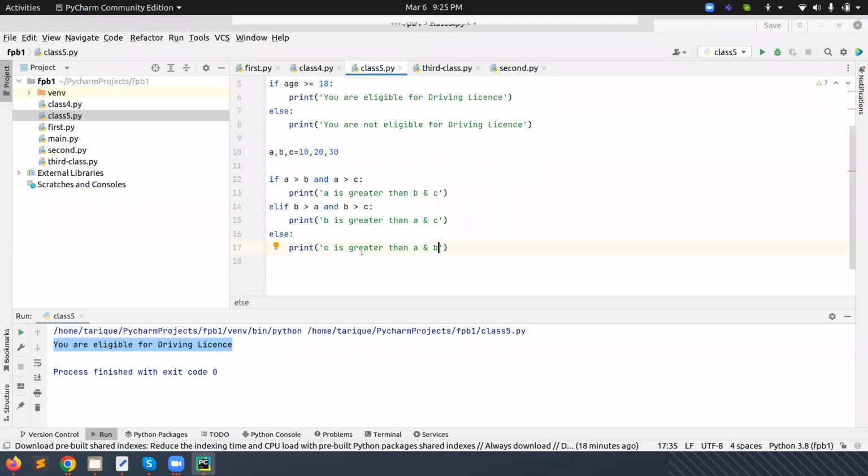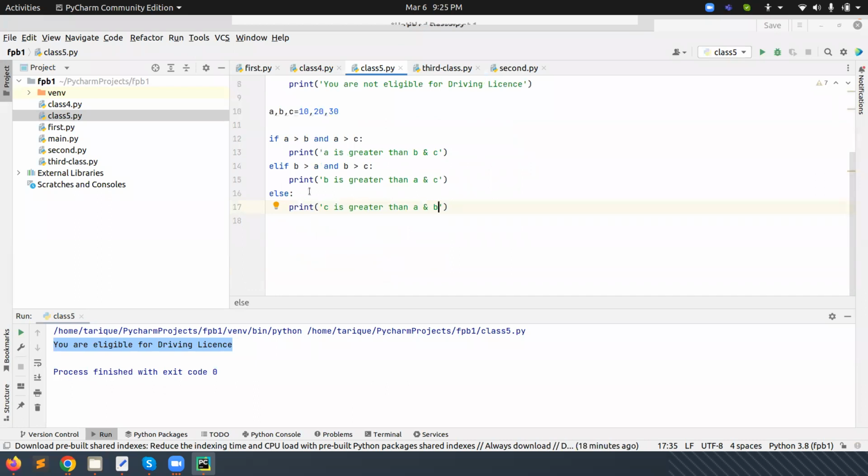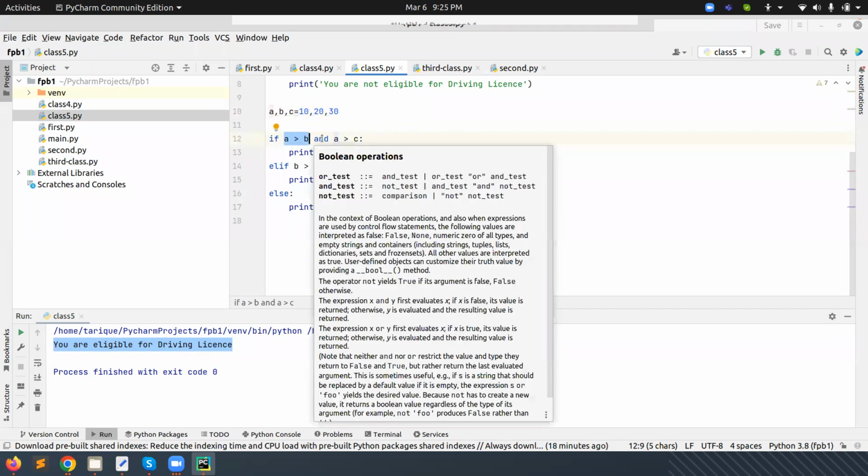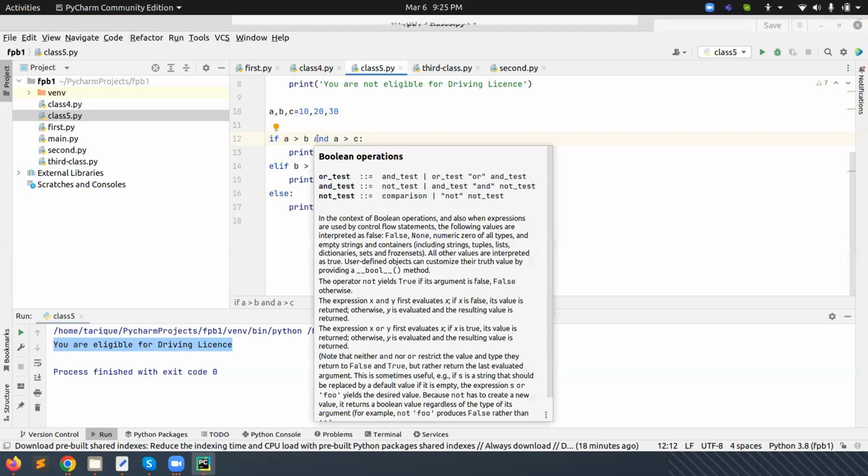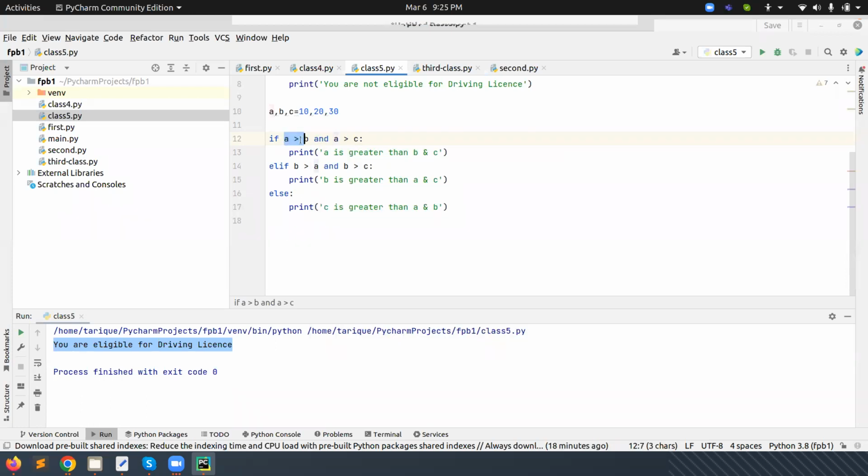Now if we execute the program, what will happen? A will be replaced with 10, B is replaced with 20. This condition is false. When we apply an AND operator between two conditions, it is a logical operator. Both conditions must be true for the result to be true. This is the logic of the AND operator.